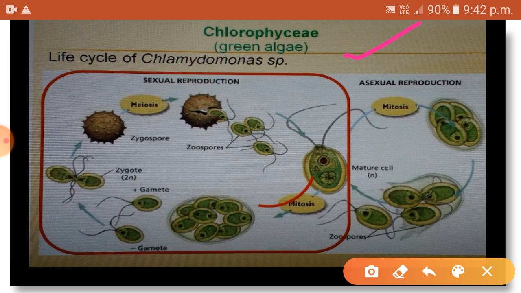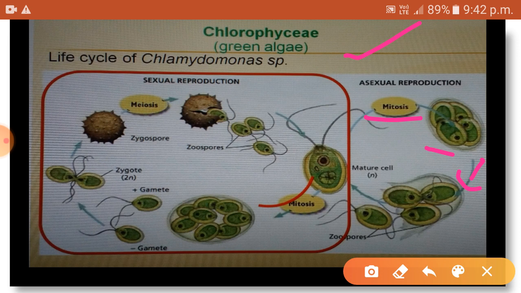A mature cell undergoes mitosis division and forms zoospores in a structure called zoosporangium. The released zoospores then mature into fully developed Chlamydomonas cells. You can see here.